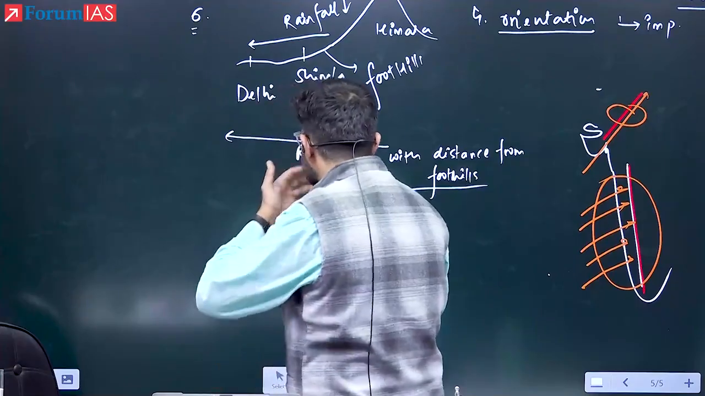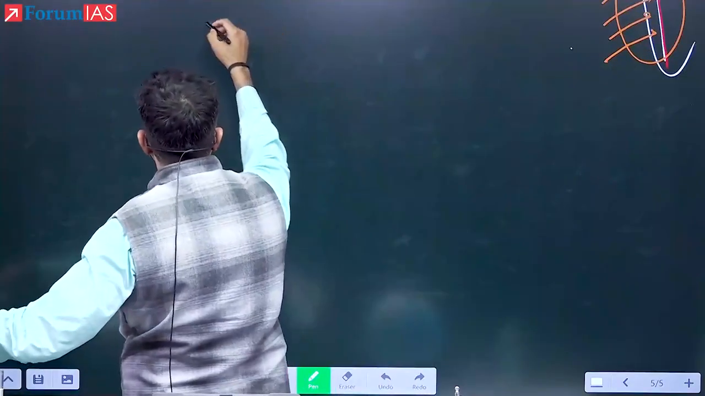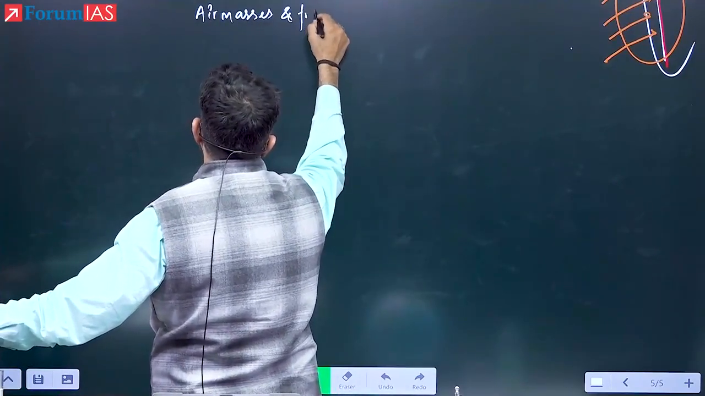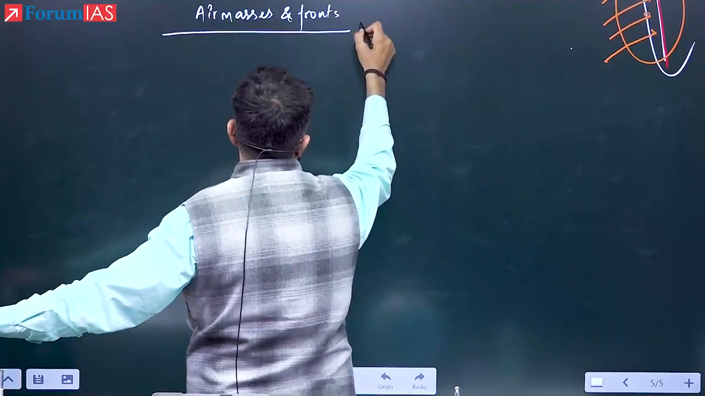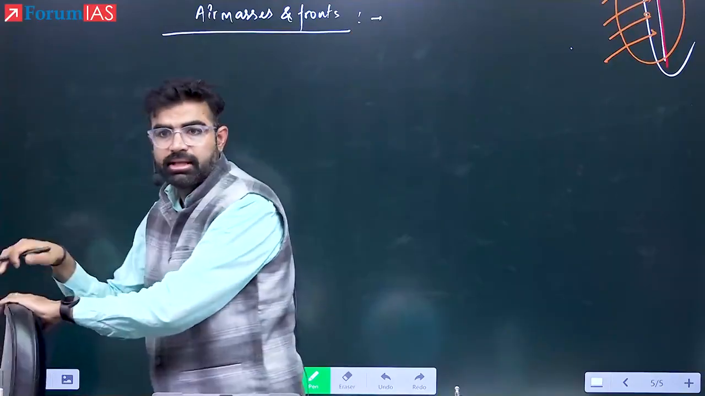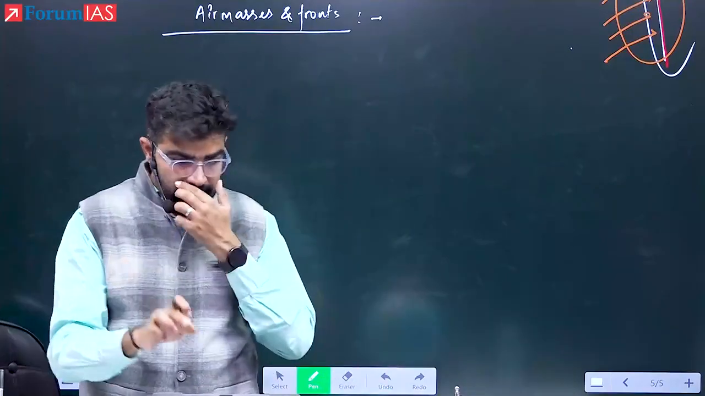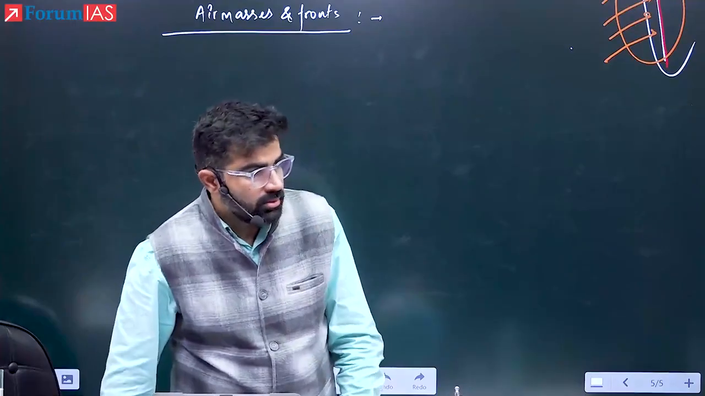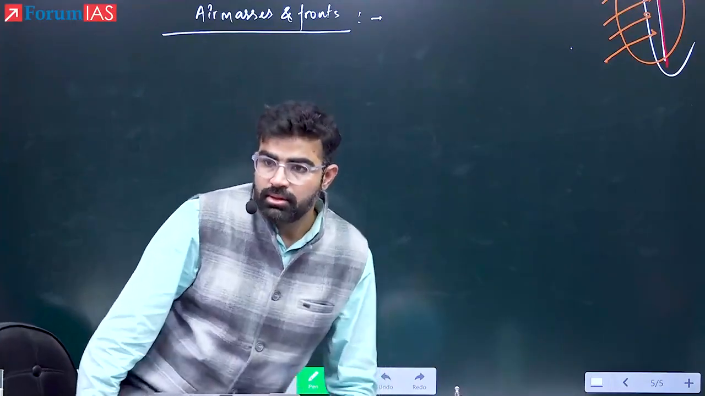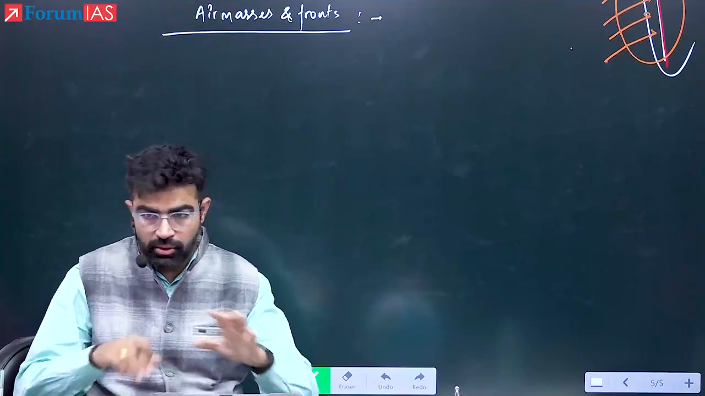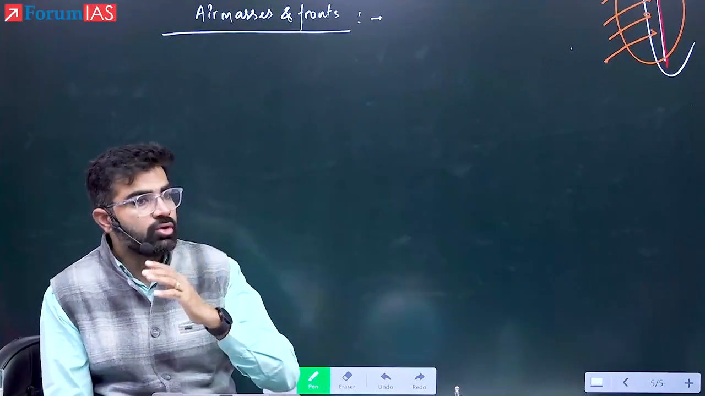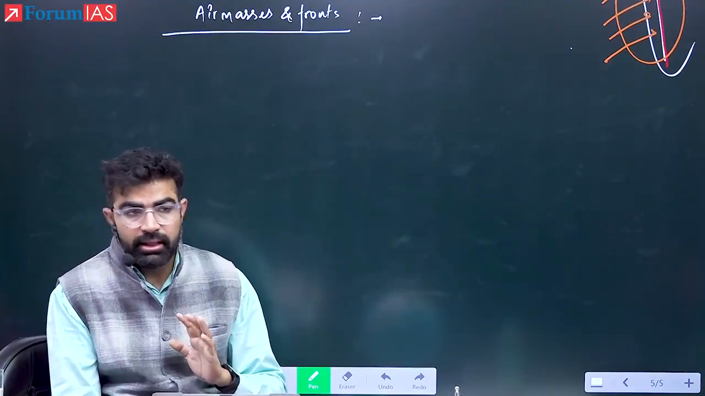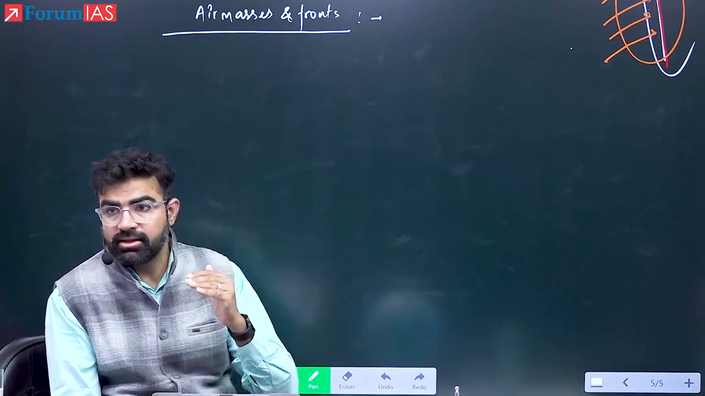Okay. Now see here. The next topic that we are starting is air masses and fronts. What is an air mass? Tell me. By definition, tell me. What is an air mass? Give me the definition. It is a large column of air when it comes to horizontal expansion. In terms of horizontal expansion, it can be thousands of kilometers, with similar properties.